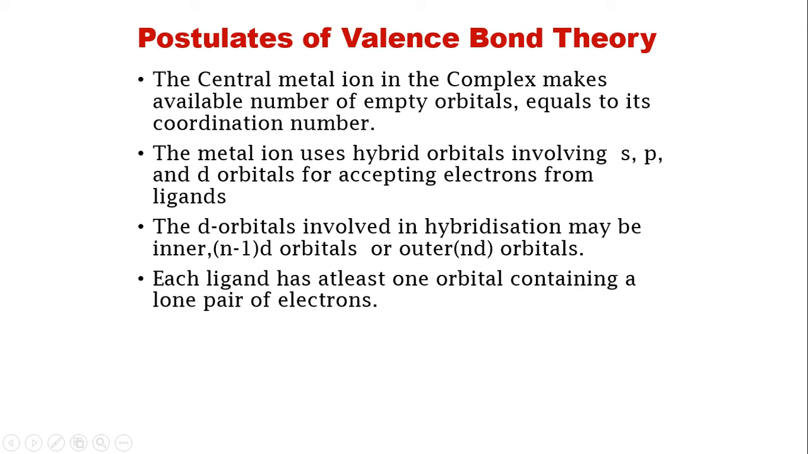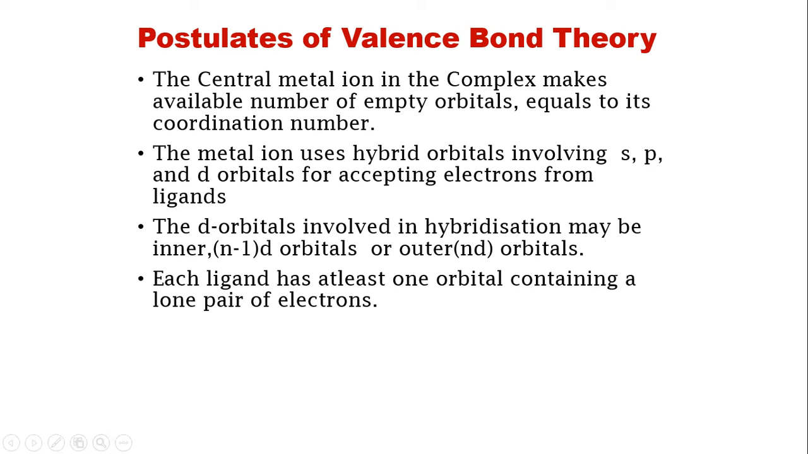Then the d orbitals are of two types for hybridization. One, you can use inner d orbitals, that is (n-1)d orbitals, or outer orbitals, that is nd orbitals. So the d orbitals that can be used are of two types. One is inner and the other is outer. Inner is (n-1)d and the outer is nd orbitals.